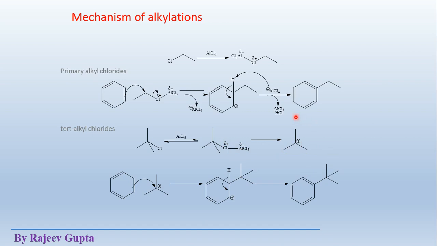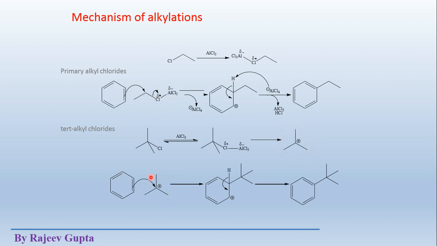This is a 3 degree carbocation, so it is very stable, and we can show it as a separate moiety. The ethyl carbocation was 1 degree, so we showed it here as a complex, but here we can show it as a separate intermediate.